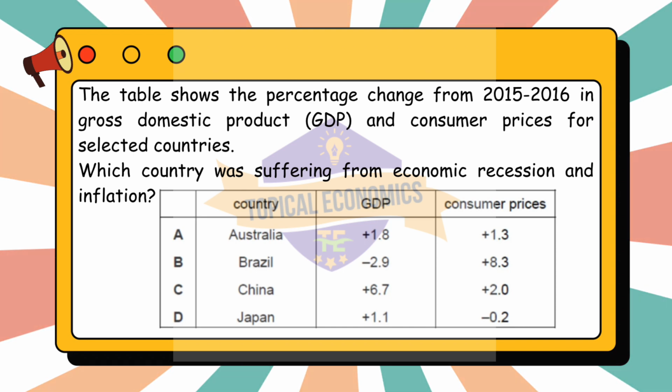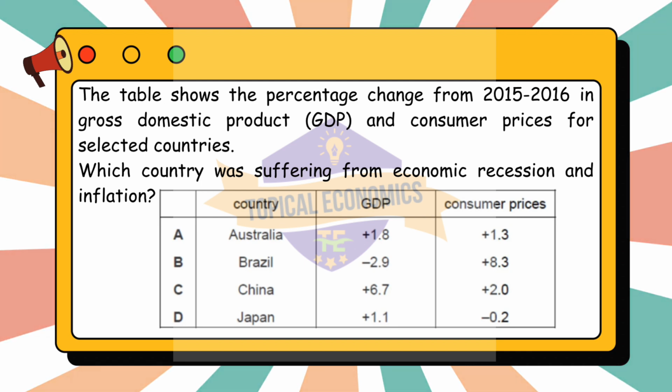To determine which country was suffering from both economic recession and inflation, we need to look at the following criteria. Economic recession is typically defined as a negative GDP growth rate, a contraction in economic output. And inflation is measured by the percentage change in consumer prices. Inflation occurs when the price level of goods and services rises. Let us evaluate each country.